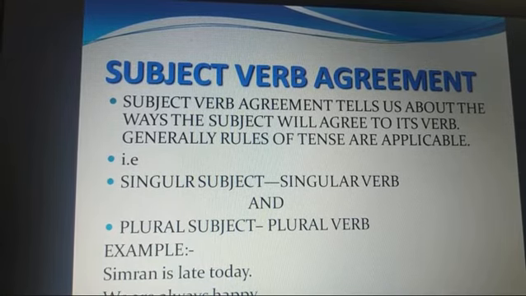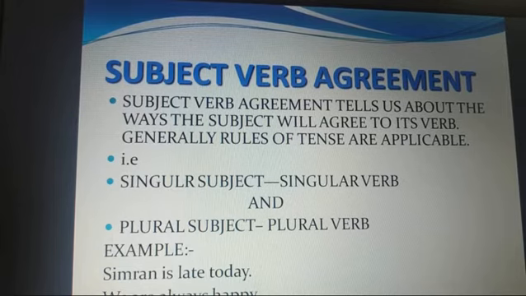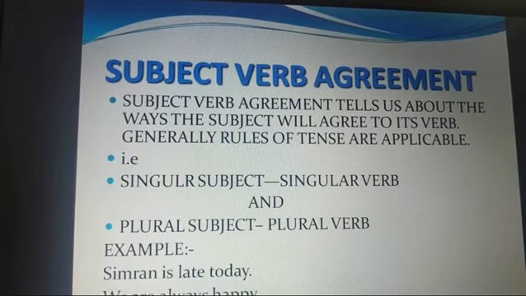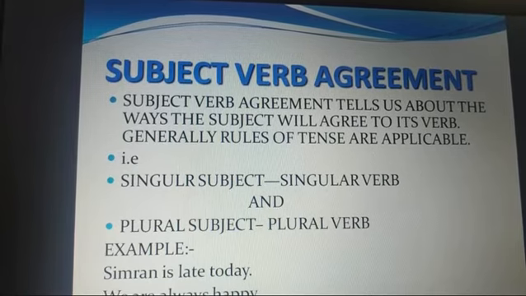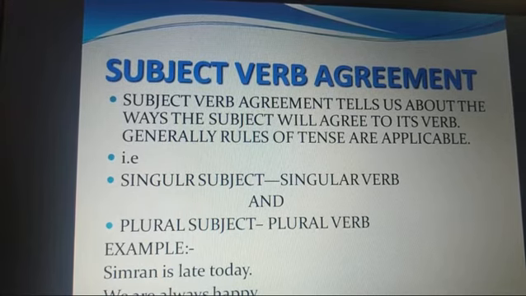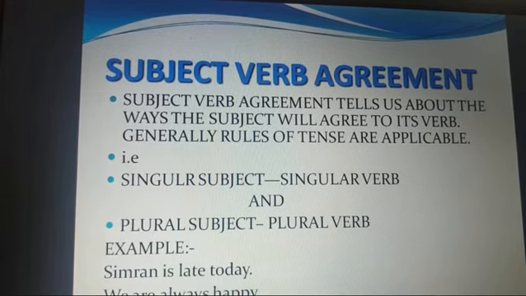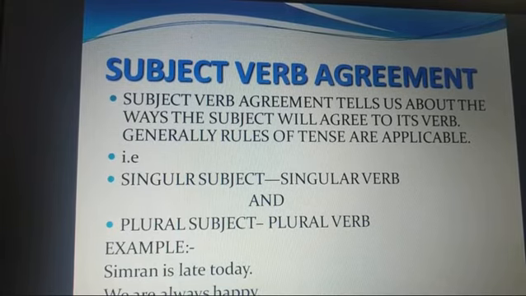If you see these two examples, Simran is late today. Yes, Simran is a subject and is is a verb. It is also known as an auxiliary verb. This tells us that it is in the present tense, and as Simran is a singular subject, we are using is, a singular verb. If you see the second example, we are always happy. Here we stands for a plural subject, hence our verb are is also in plural form. But there are some exceptions or deviations to these rules.